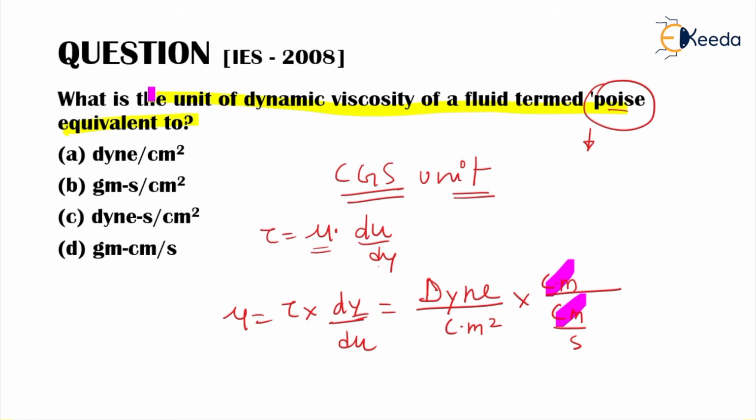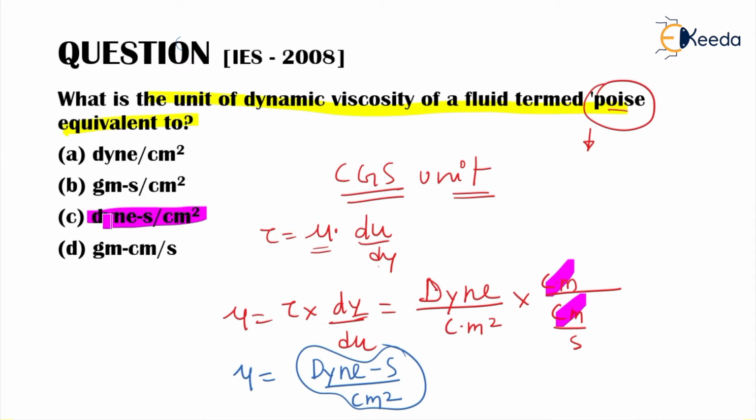So what will we be left with? We will be left with the value of mu equal to dyne second per centimeter square. So here we can see that the correct option will be dyne second per centimeter square.